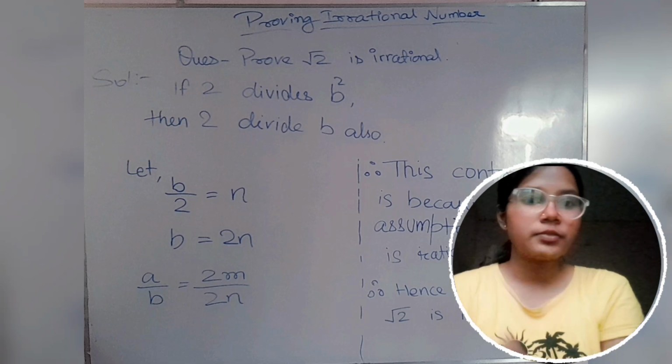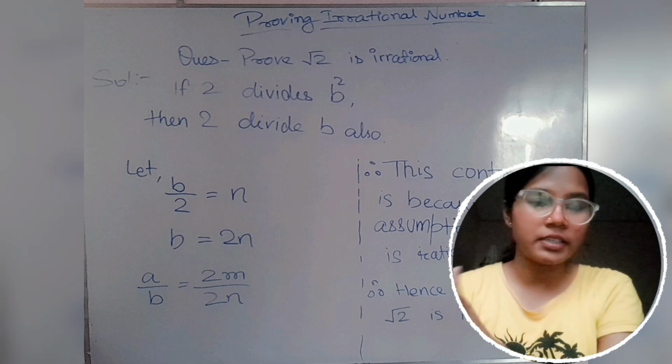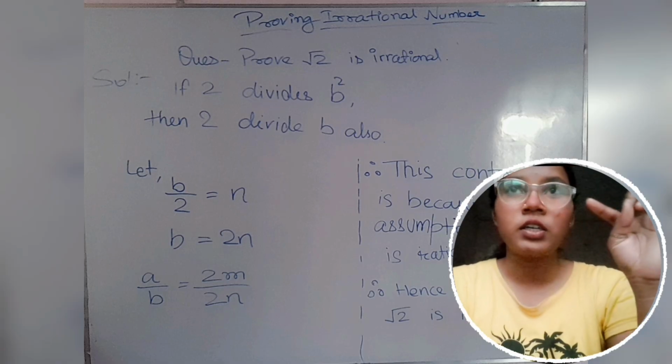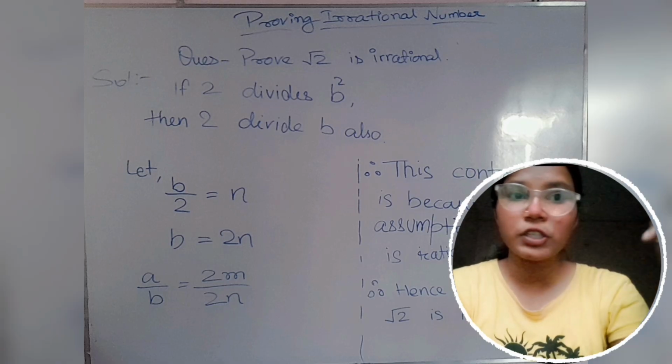So here you can see b square upon 2 is equal to m square.